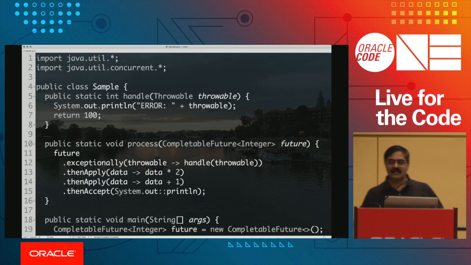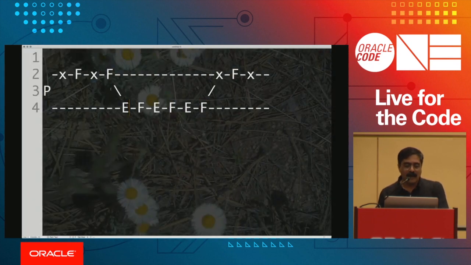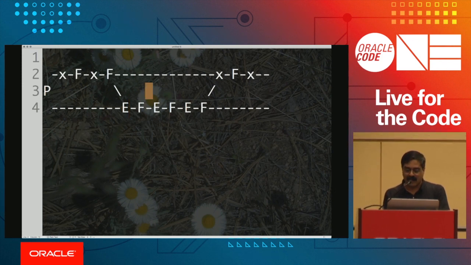So that means I recovered from this problem, and if I found an exception, maybe I will substitute another value for it, right? So you are saying, in this particular example, the way I have it right now, you had a problem, you come in here with the error, and this guy says, I took care of it, and bounces you right back to the happy path. That's what I'm doing at the moment.